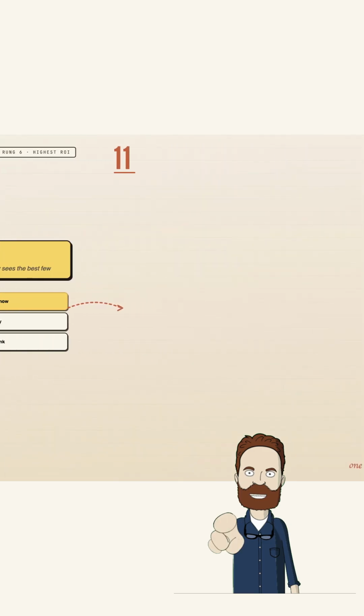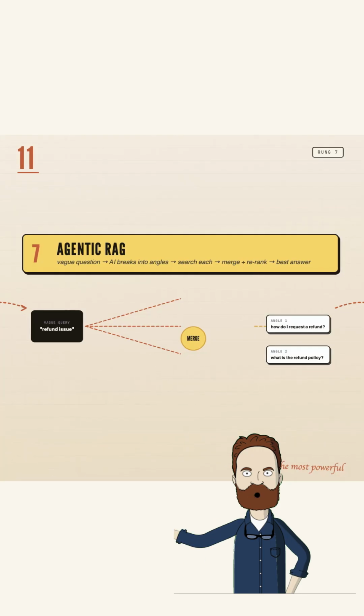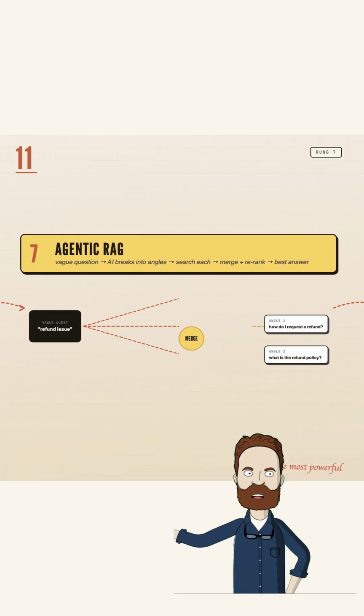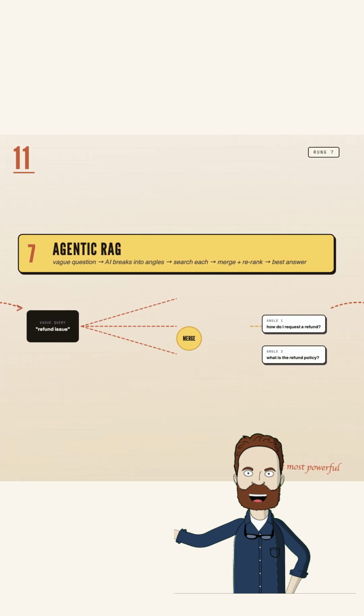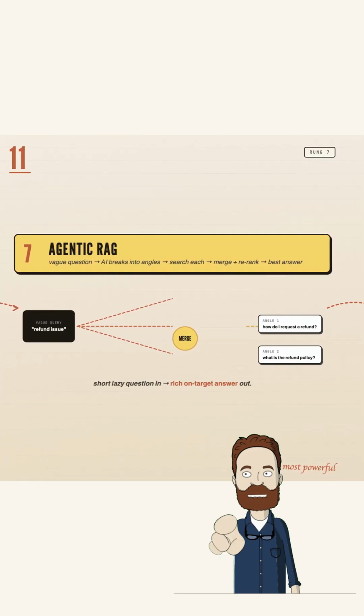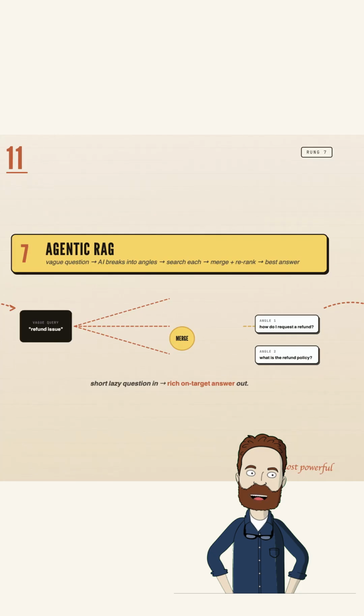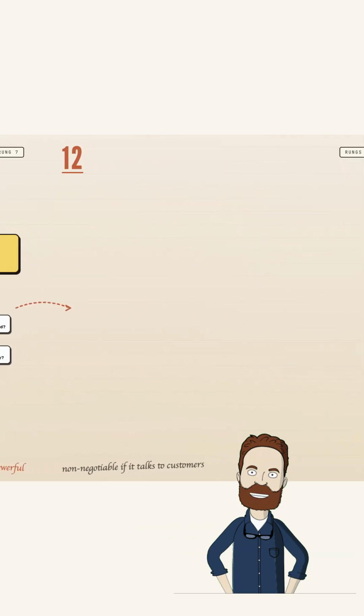7. And this is one of the most powerful: agentic RAG. Here's the uncomfortable truth. User questions are usually garbage. We all do it. People type the shortest, vaguest version of what they mean because they think the AI is a wizard that'll just get it. So before you search anything, you let the AI rewrite that question. Break it into several different angles that all point at what the user actually meant. Then you search every angle separately, pull the results from all of them, re-rank the whole pile, and hand the AI only the best. Short, lazy question in, rich, on-target answer out.